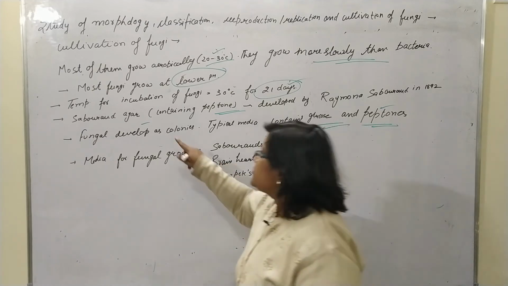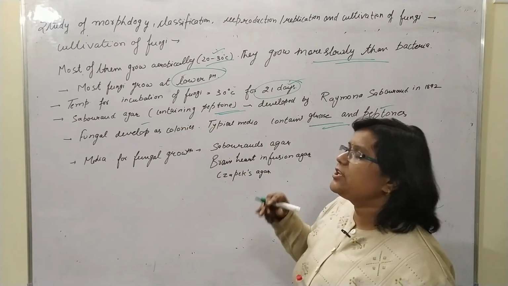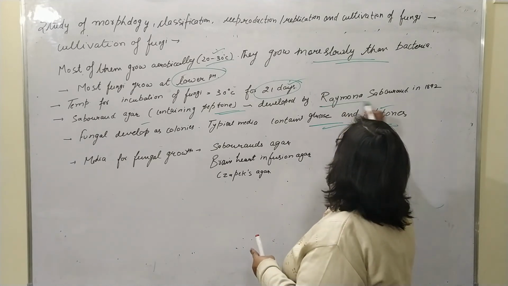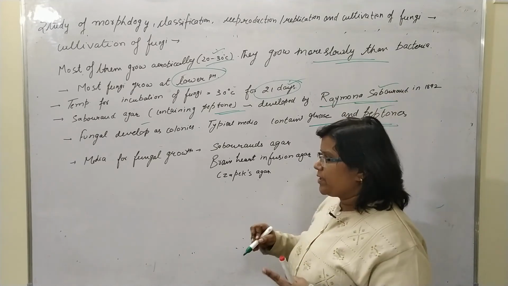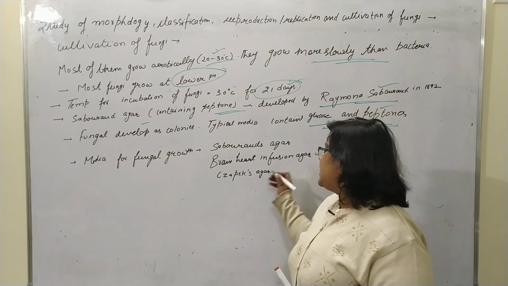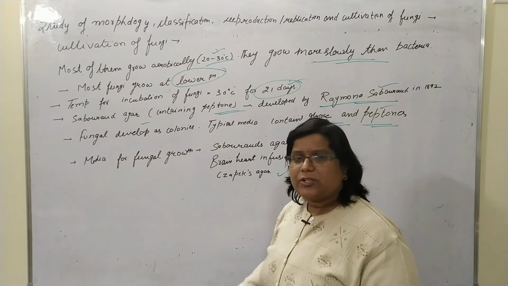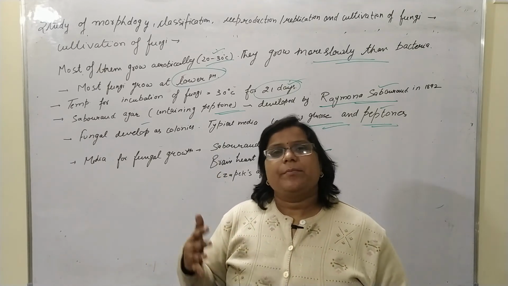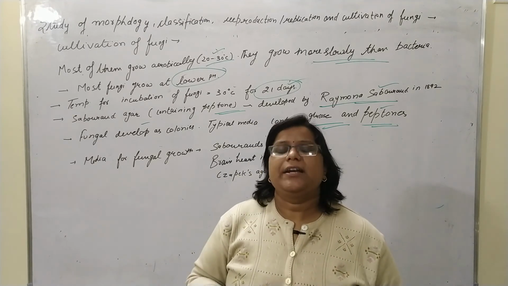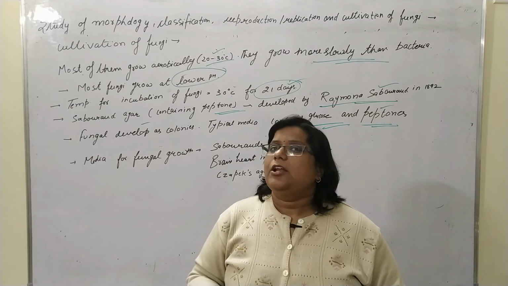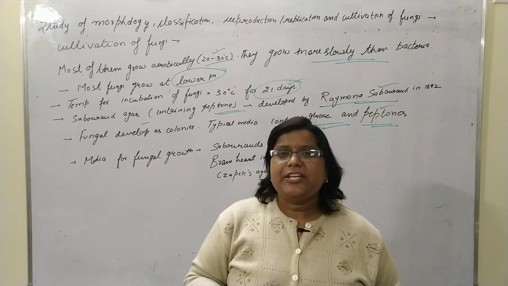Okay, so Sabouraud agar is mainly used for fungal cultivation, and it was discovered by Raymond Sabouraud in 1892. Other media are brain heart infusion agar and Czapek agar medium. So generally fungi grow more slowly as compared to bacteria. They grow at 20 to 30 degrees Celsius, and they grow at a lower pH, meaning an acidic pH.